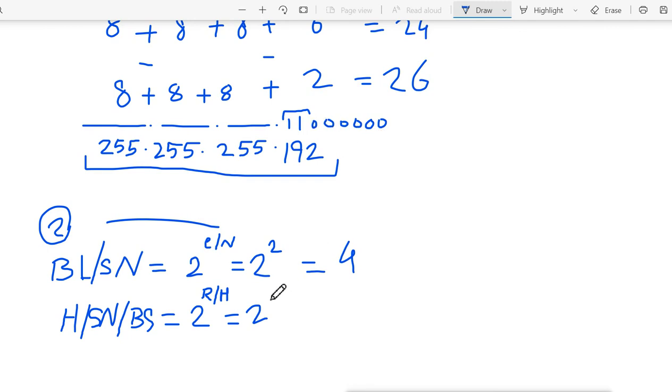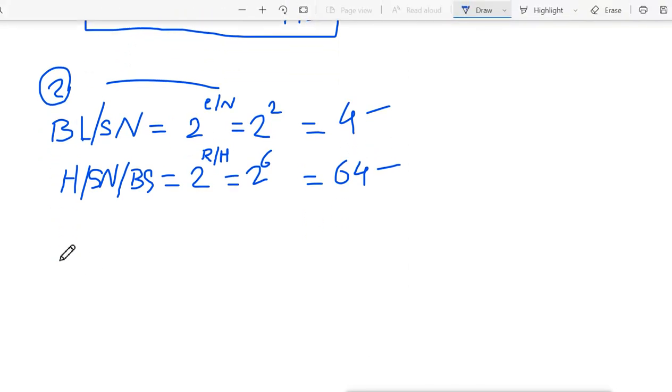So I will do 2 raised to 6 to get the block size, and 2 raised to 6 is 64. The second thing we found out is that we have 4 blocks, and in each block the block size is 64. Now the third thing we'll do what? We will create the blocks. These things are important.